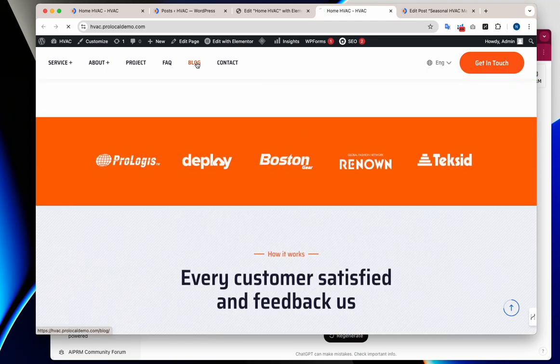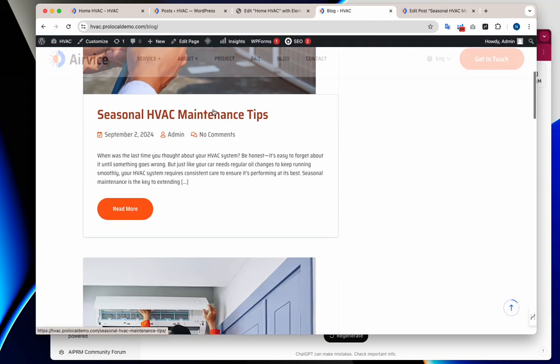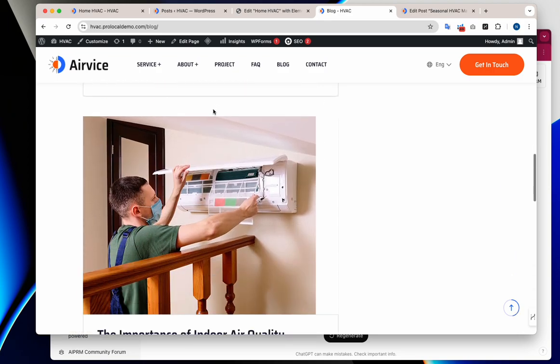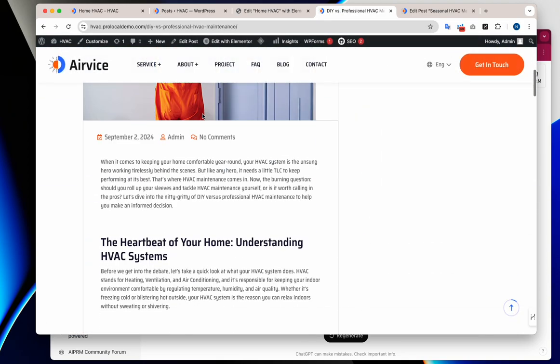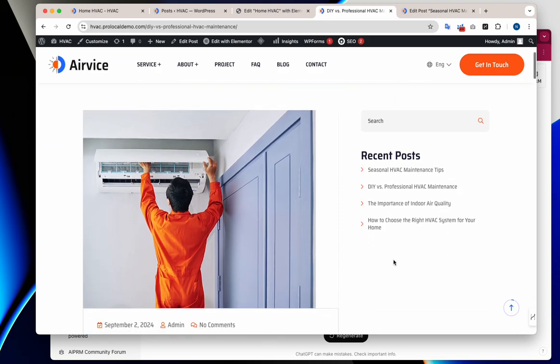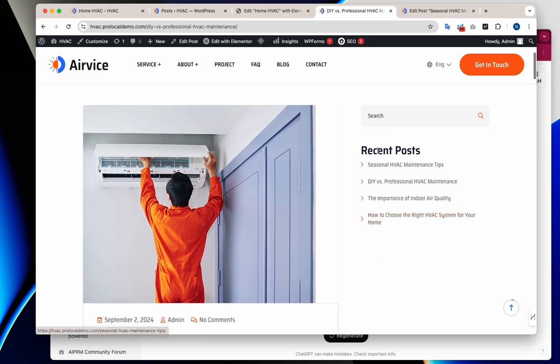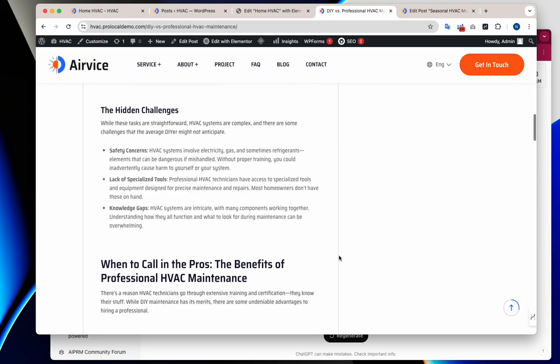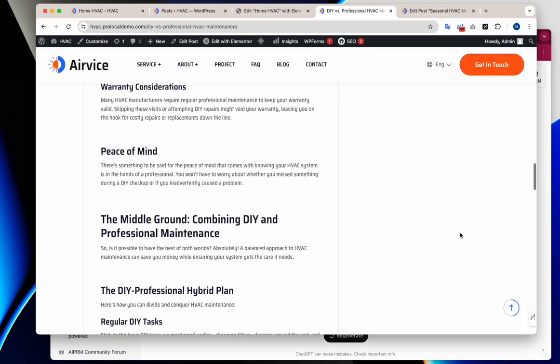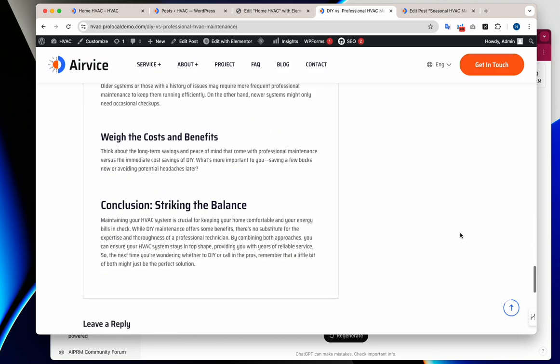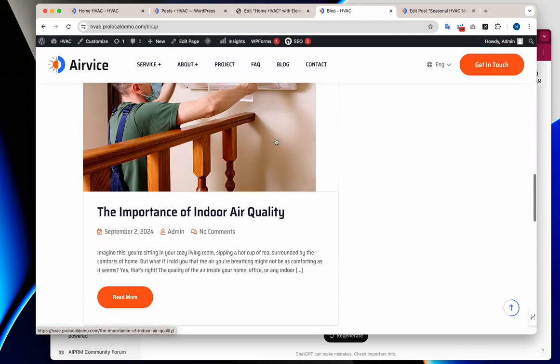Same. Let's go to blog. See how it looks in the blog section. There you go. Let's go to read more. It'll send you to that page. Recent posts. Now, if you want, we could just remove these. You can change the formatting. You can put some sort of banner right here, call button, call to action, contact form, whatever you see fit.